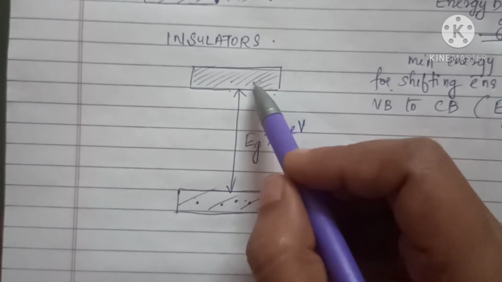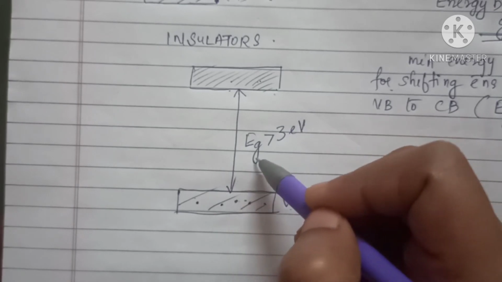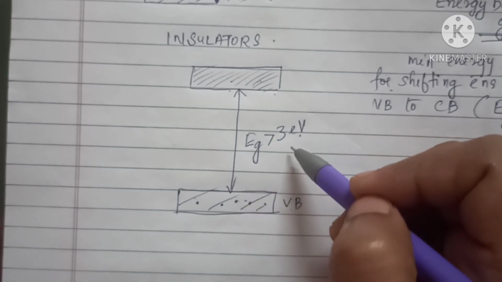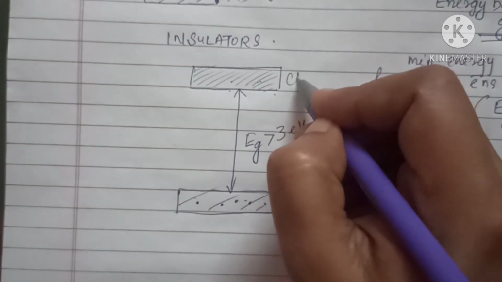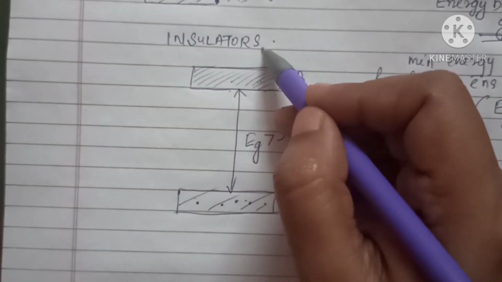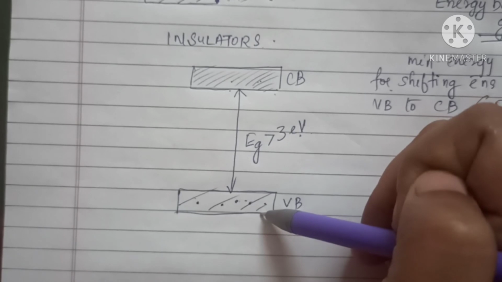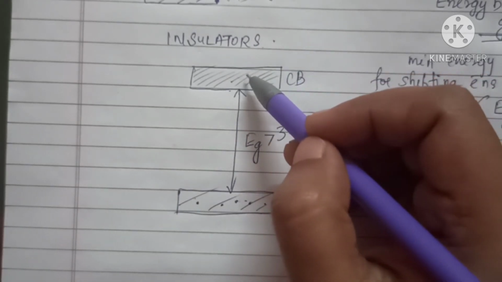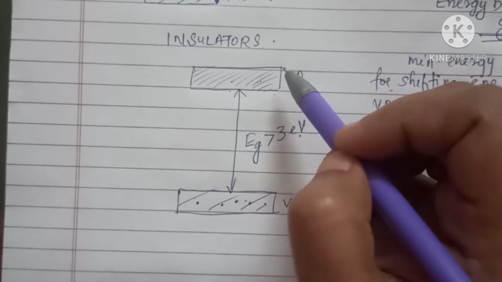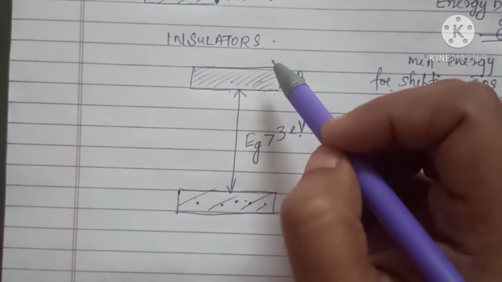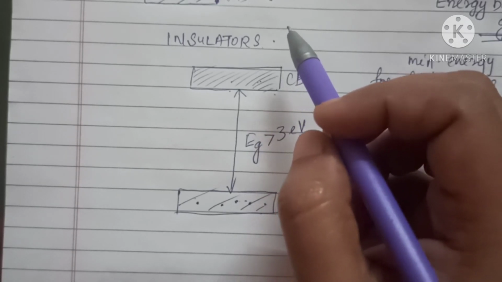The gap is almost greater than 3 eV. In insulators the valence band is completely filled, whereas the conduction band is empty. Only when the conduction band consists of electrons or charge carriers is conduction possible.